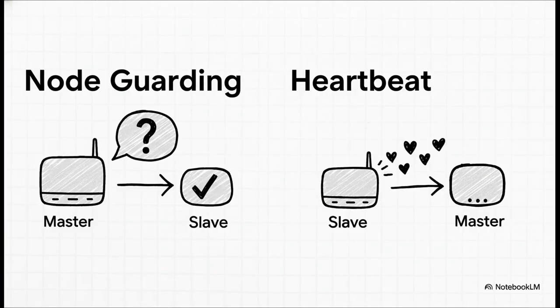So how does the conductor know all the musicians are still there and haven't wandered off? Through what's called error control. There are two main ways. The old way is node guarding, where the master constantly checks in on each slave, asking, "You still there? You okay?" The newer, more efficient way is called heartbeat. Here, each slave proactively sends out a little "I'm still alive" message every second or so. It makes for a much more robust and reliable network.